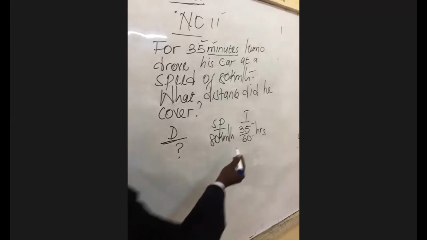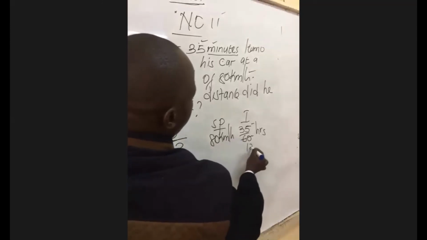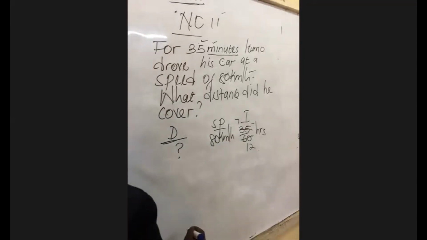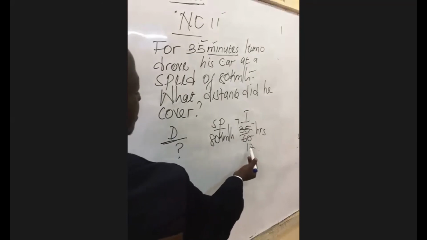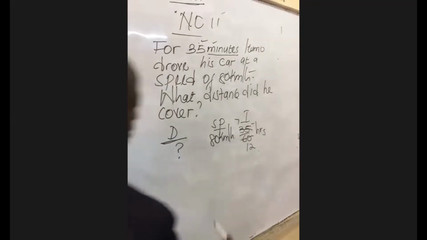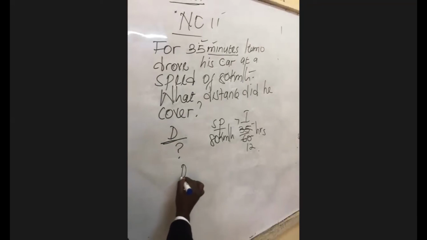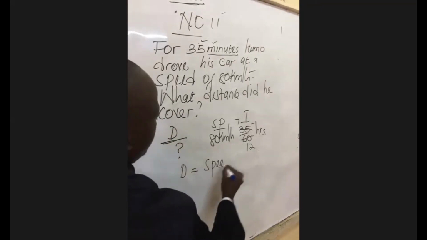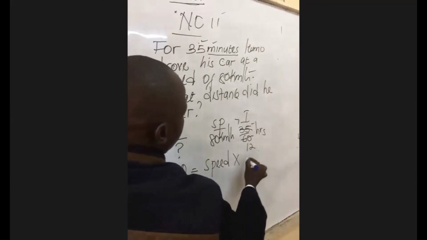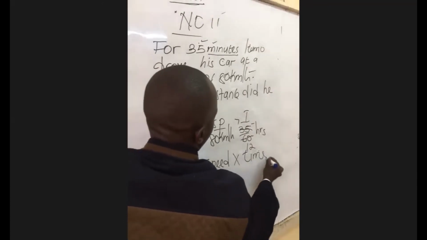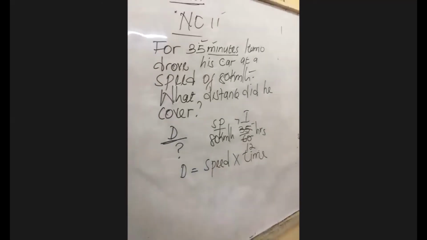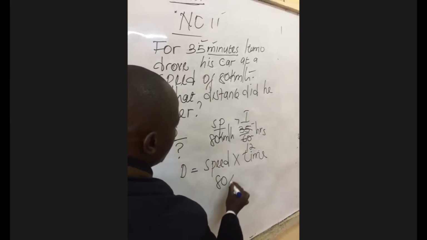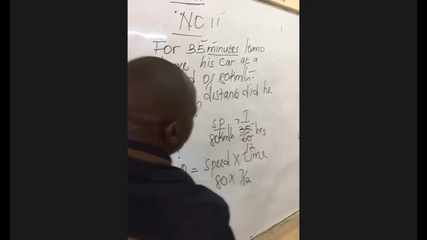So here we can simplify. 5 goes here 12, 5 goes here 7. So we are going to get 7 over 12 hours. So distance is equal to speed times time, which we are going to say 80 multiplied by 7 all over 12.